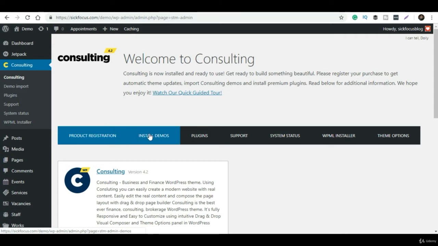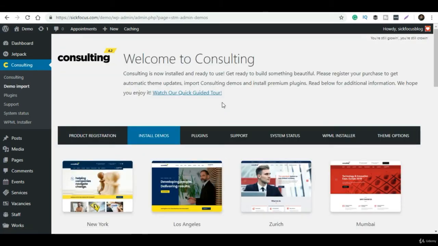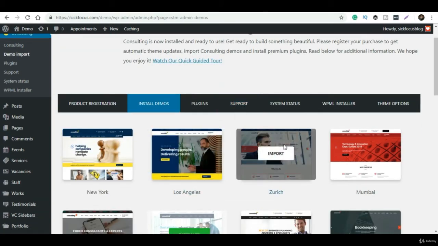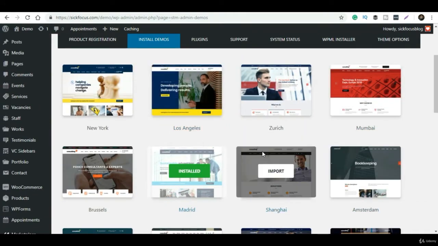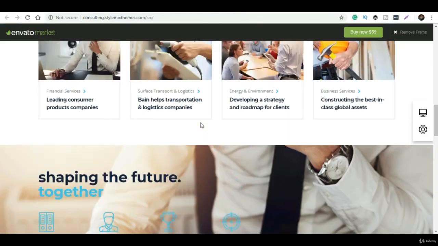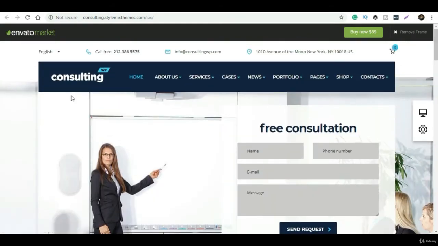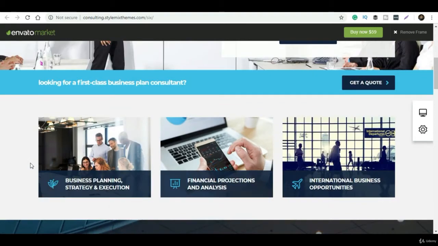If I talk about pages, they have some different pages you can go through, and as per your requirement you can select the number of pages. The theme is pretty cool, excellent. So I have chosen this theme to import.